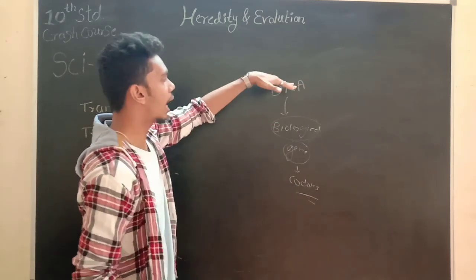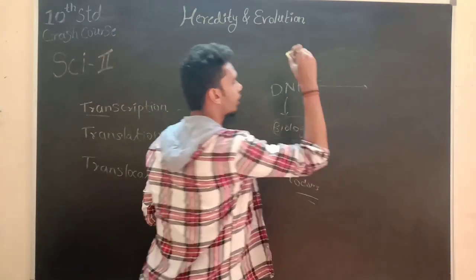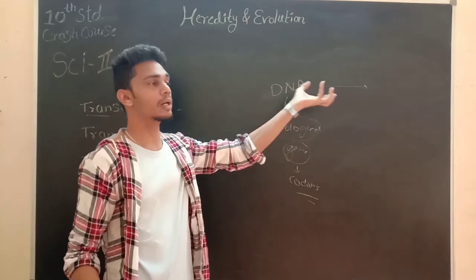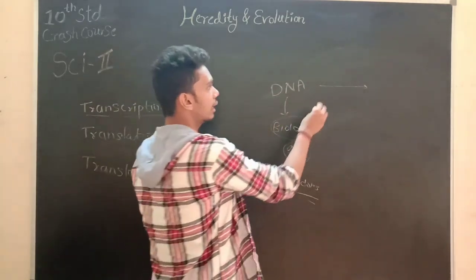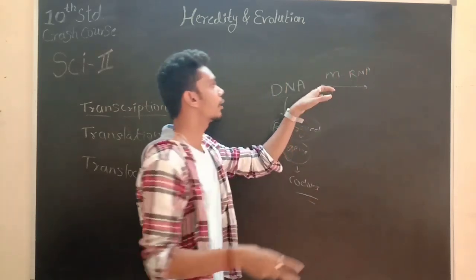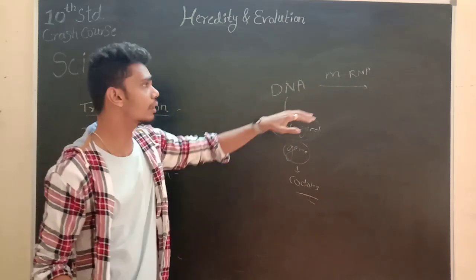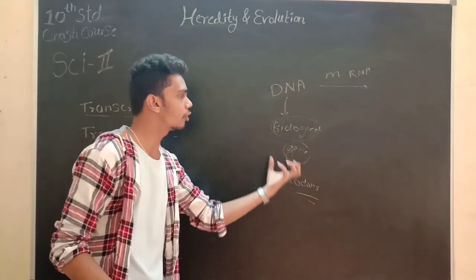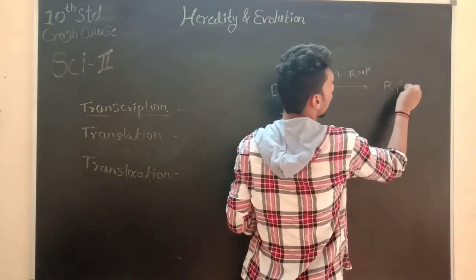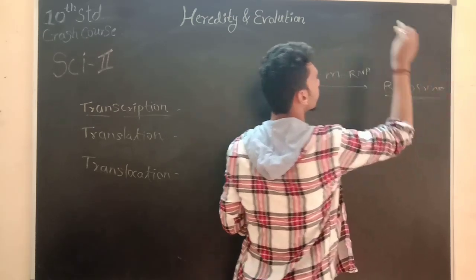Now, what is happening in transcription? Trans simply means forward, and scription means that scripting takes place over here. What is the scripting exactly? The messenger RNA. mRNA stands for messenger RNA, which is able to transfer biological information from the DNA to the ribosomes, which further leads to protein synthesis.